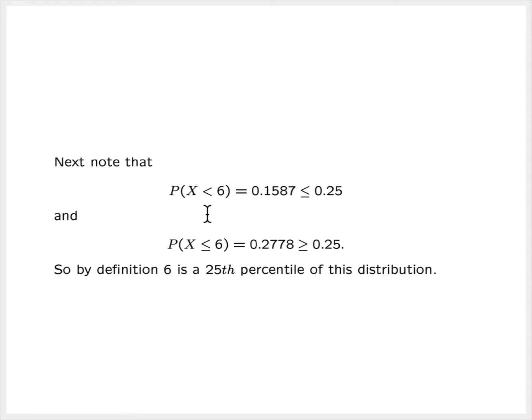Next, note that the probability that x is strictly less than 6 is 0.1587. That is less than or equal to 0.25. In addition, the probability that x is less than or equal to that same value 6 is 0.2778, and that is in fact greater than or equal to 0.25. So again, by definition, the value 6 is a 25th percentile of this distribution.